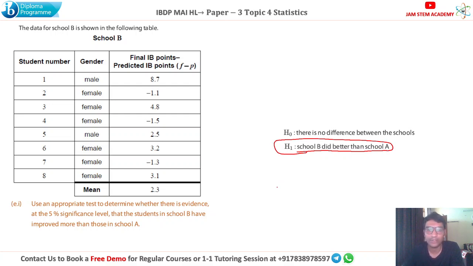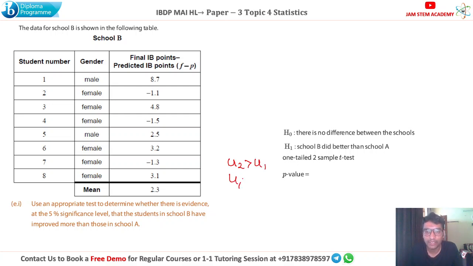Now let's find the p-value and compare it with the 5% significance level. So I will use a one-tailed two-sample t-test in this. One-tailed, why? Because we are trying to find whether mu2 is more than mu1 or not. Whenever you have to check something like mu1 greater than mu2, these are one-tailed tests. But if you have to check whether mu1 is equal to mu2 or not, this is called two-tailed.